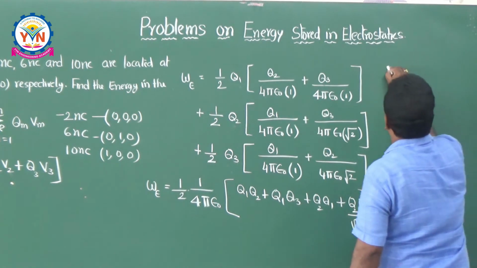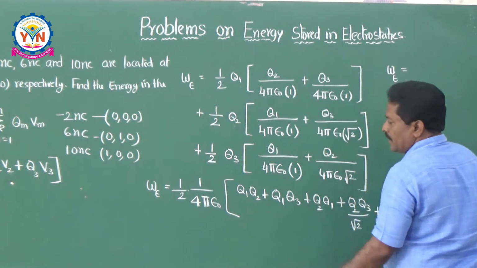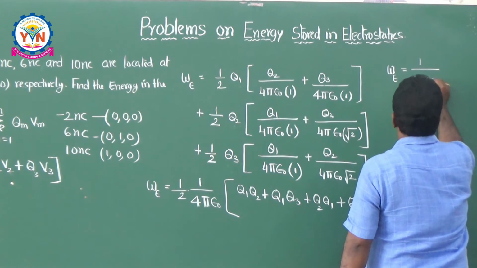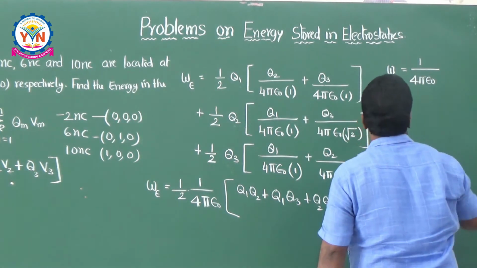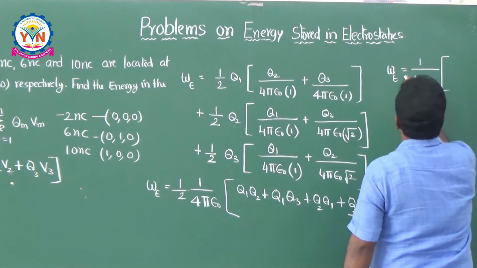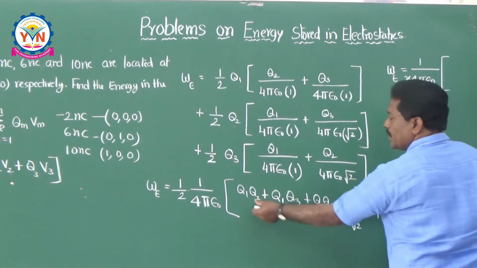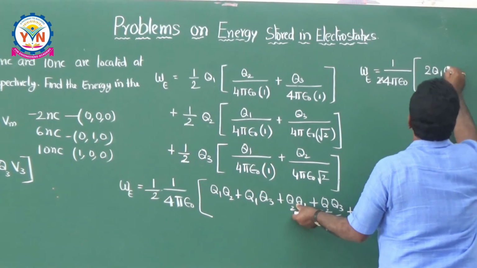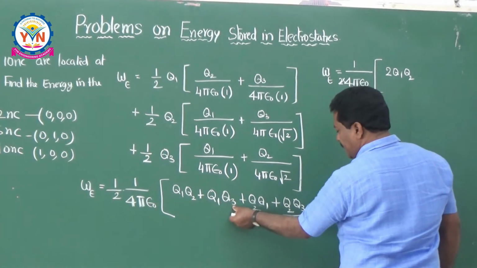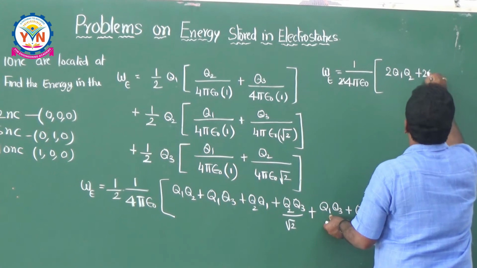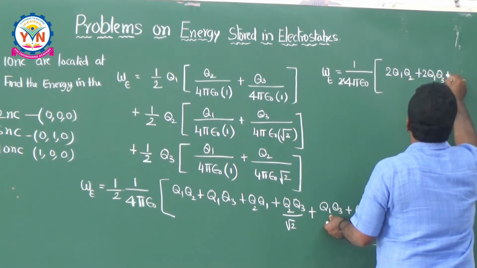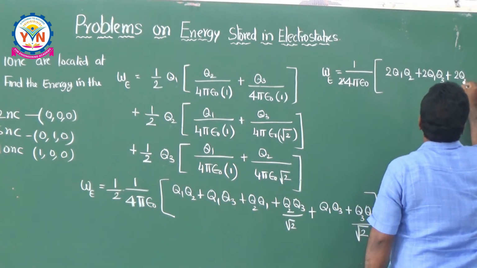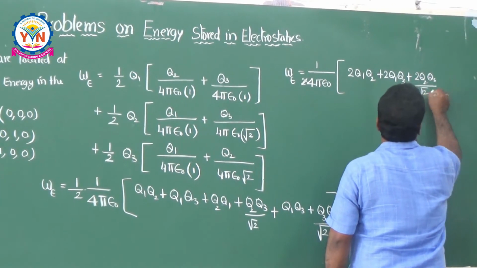Here you can say W is equal to 1 by 4 pi epsilon naught into 2 into, so here Q1 Q2 plus Q1 Q2 gives 2 Q1 Q2, and Q1 Q3 and Q1 Q3 gives 2 Q1 Q3, plus Q2 Q3 Q2 Q3, so 2 Q2 Q3 by root 2.